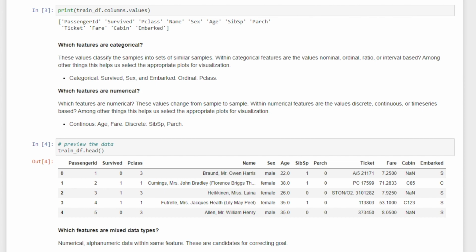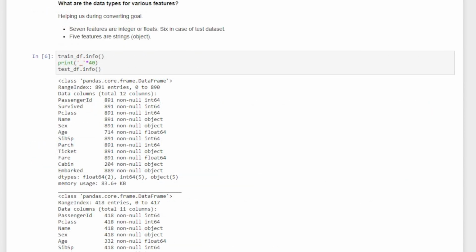The next important step is to see if there are any missing values in our data set, and this can be easily found using the .info function. Here, the author identified that cabin, age, and embarked are features that contain missing values in the training data set, whereas cabin and age are incomplete in the testing data set.